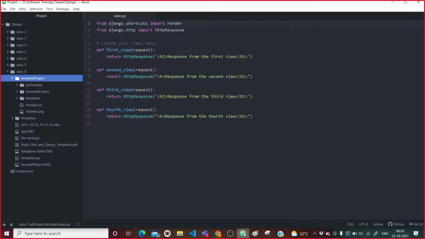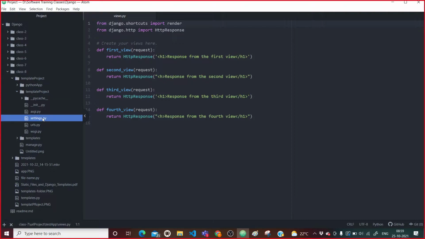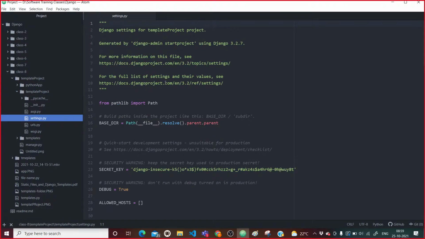To do that, we will have to go inside the project folder, and in this template project folder we need to go to settings.py. Inside this settings.py, first of all we have already seen how to register, right? So see, this is the build path inside project like BASE_DIR, such kind of thing they have already written, right?